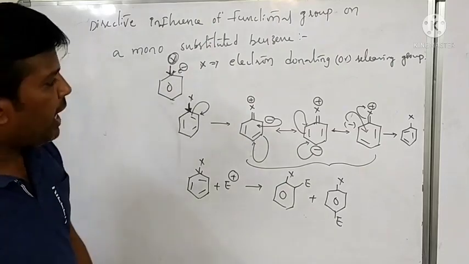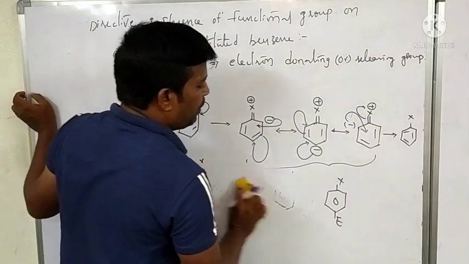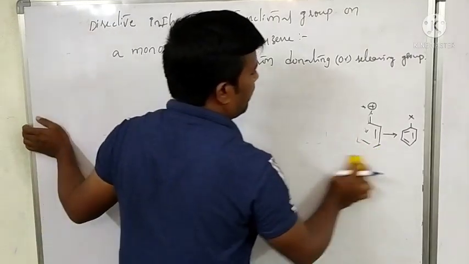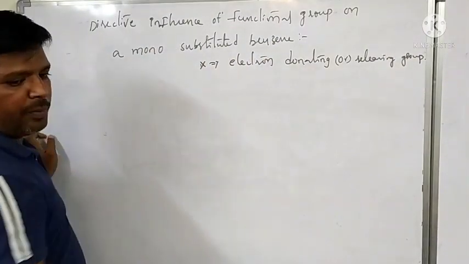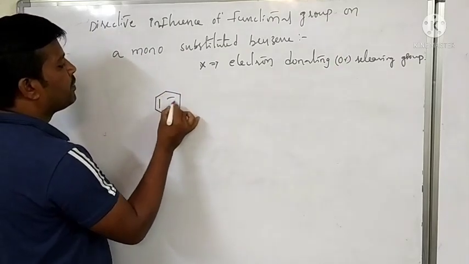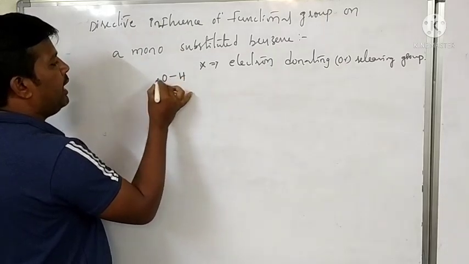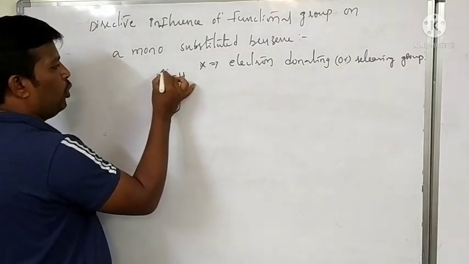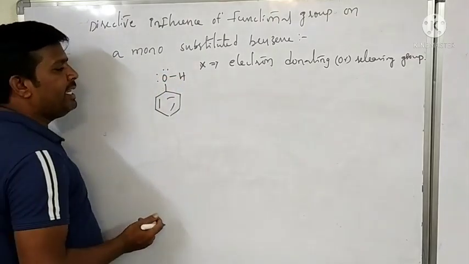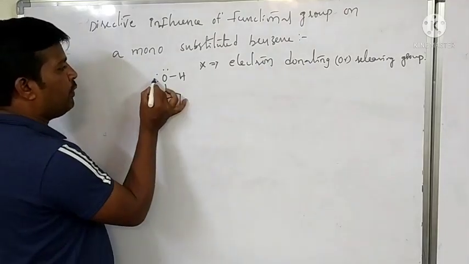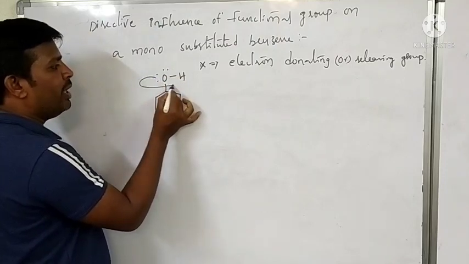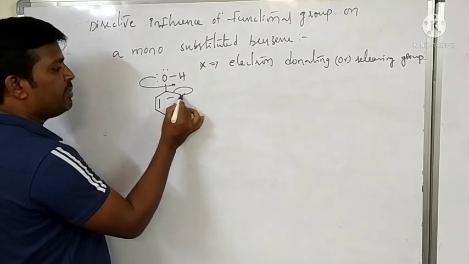Okay, we'll see one example for the ortho-para directing groups. Here it is phenol, OH. In phenol, oxygen has two lone pairs of electrons. Here, OH acts as an electron releasing group. One lone pair is donated to the ring, and automatically this bond shifts like this.